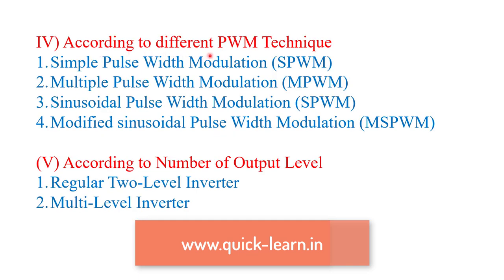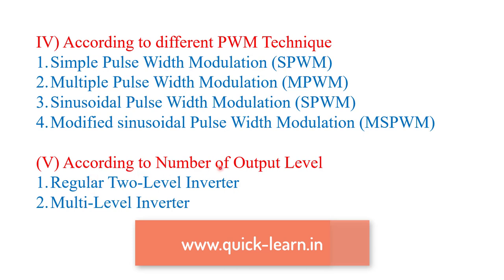Now according to different pulse width modulation techniques. The first is the simple pulse width modulation inverter. Second is the multiple pulse width modulation inverter. Next is the sinusoidal pulse width modulation inverter. And last is the modified sinusoidal pulse width modulation inverter. So these are the classifications of inverter according to the different types of pulse width modulation technique.